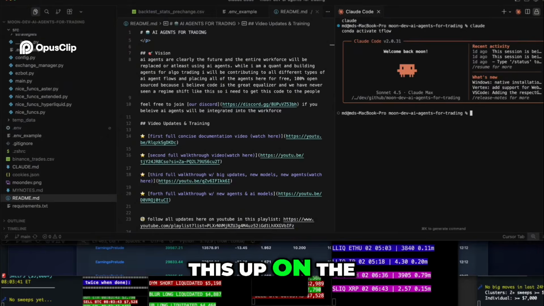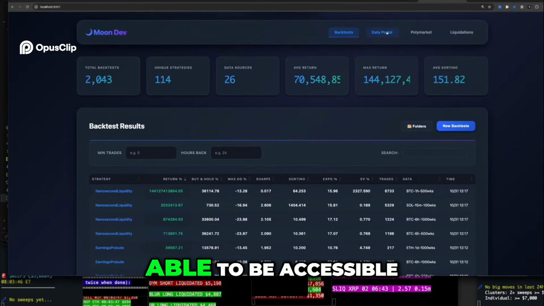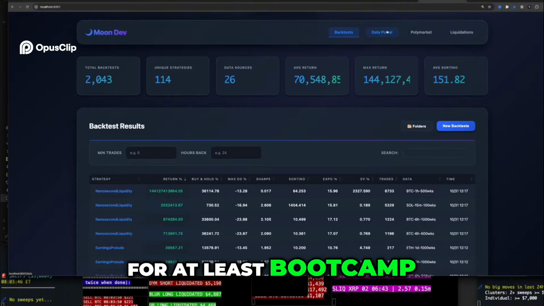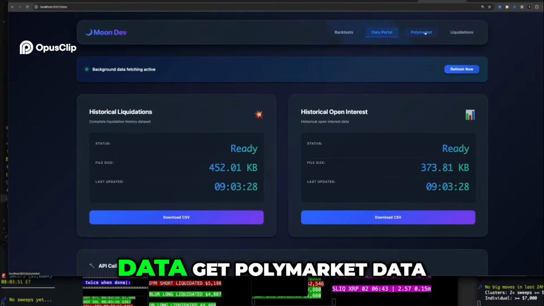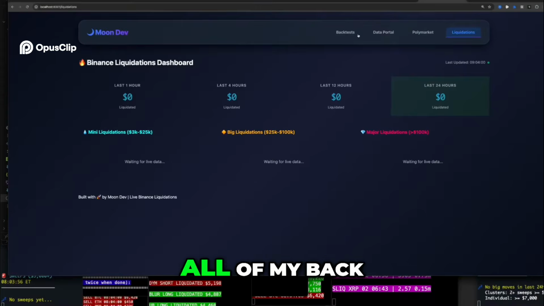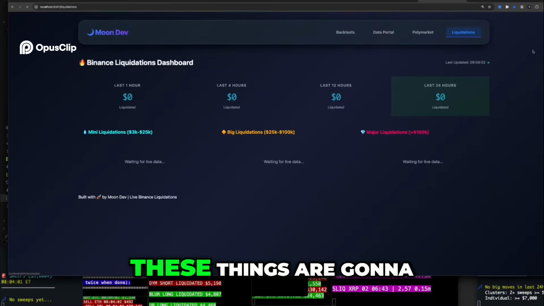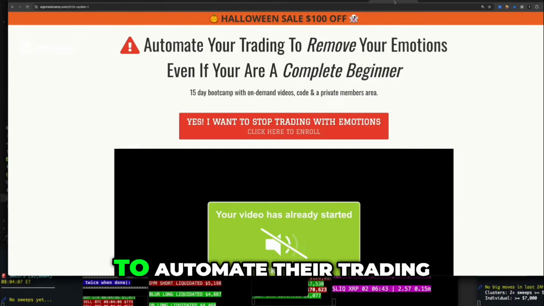So I'm going to put this up on the website right now, possibly. I think this would be cool to be accessible for at least bootcamp members. Log in with your Discord and be able to use this, get any data, get Polymarket data, get liquidation data, get all of my backtest code. These things are going to be great for bootcamp members that are trying to automate their trading.